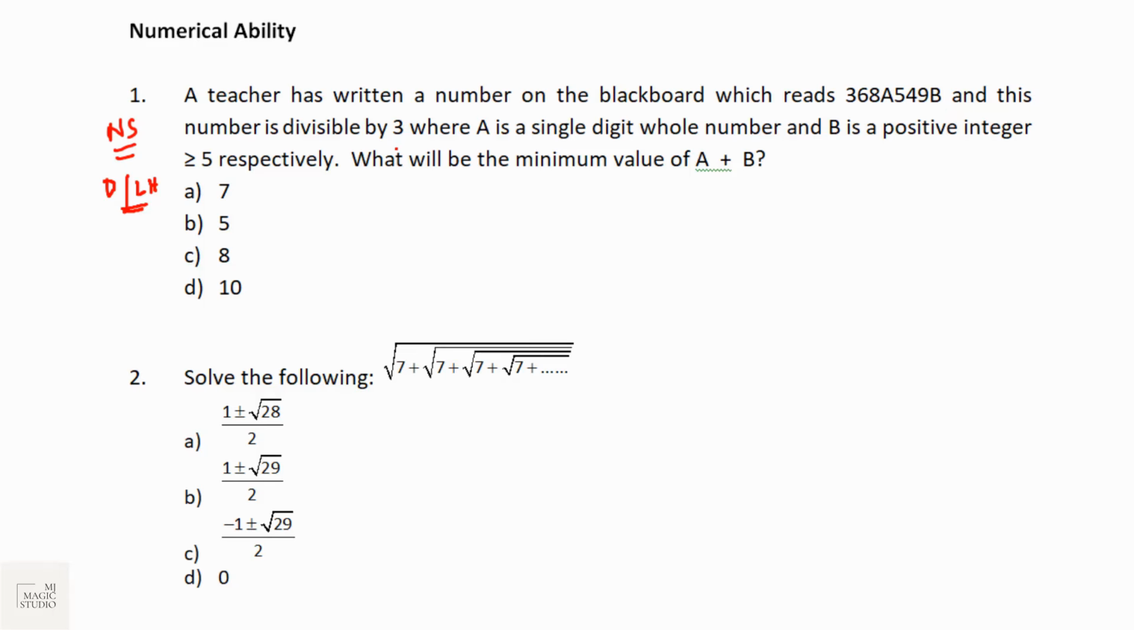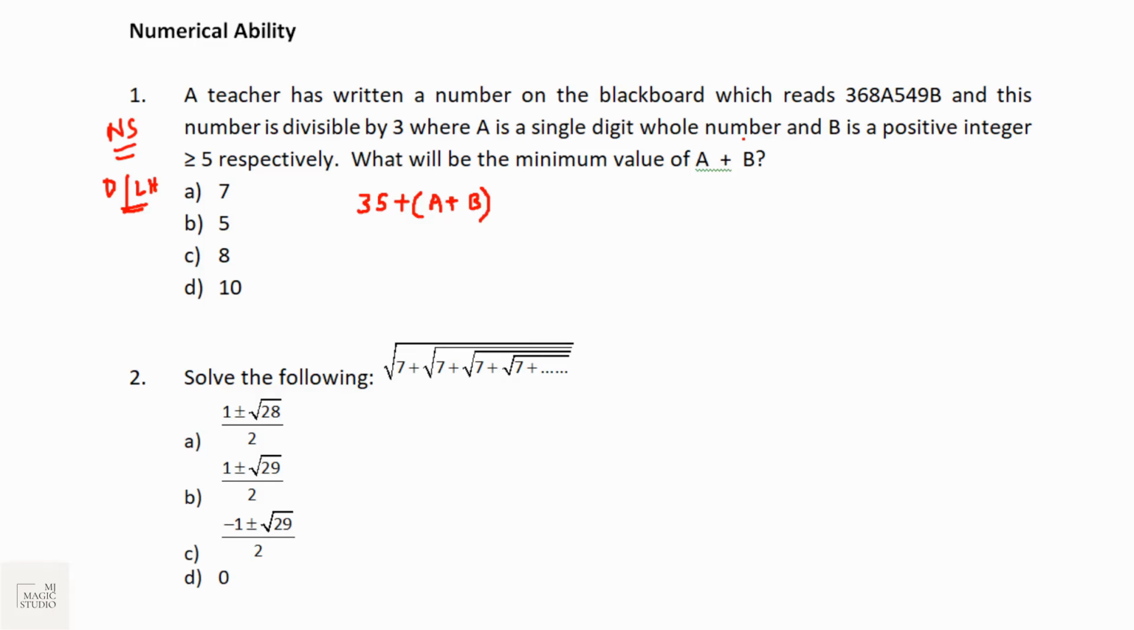What is the rule for 3? The sum of digits should be divisible by 3. So let's find the sum of digits: 3, 6, 9, 17, 22, 26 and 35. So the sum of digits is 35 plus A plus B, and this total sum of digits should be divisible by 3. It should be in the table of 3.